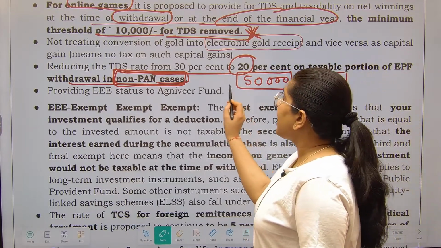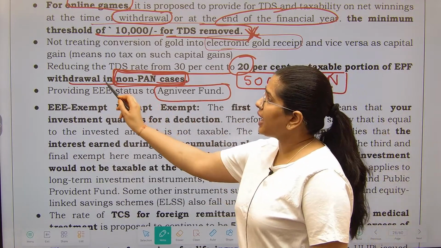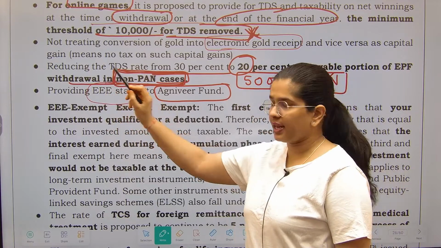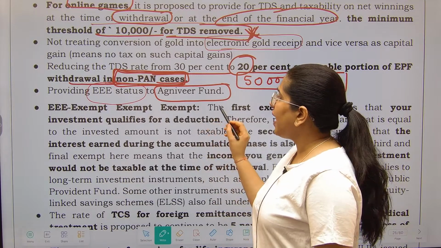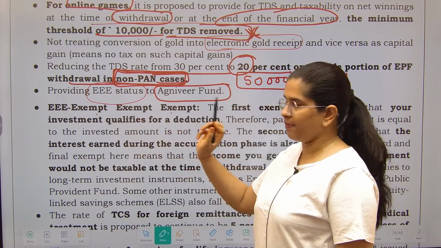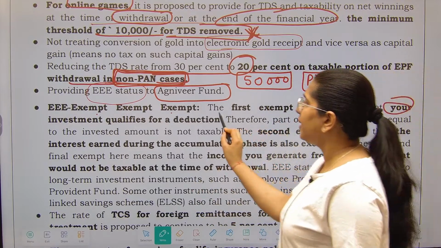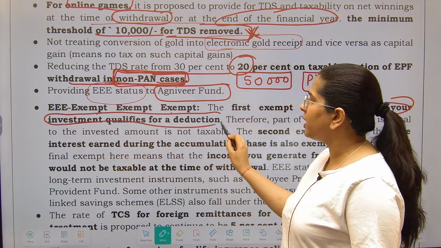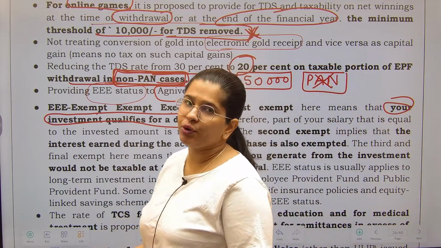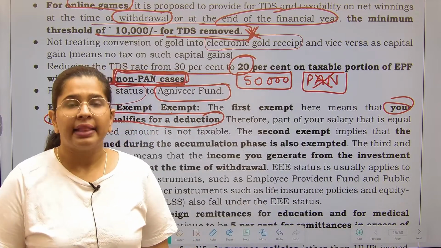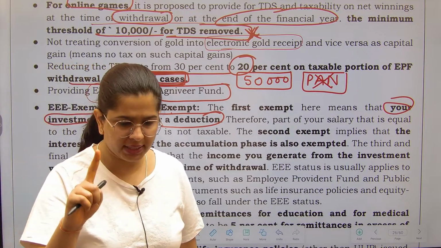Right now there has been an Agniveer fund that has been formulated. This fund has been given EEE status. What is this EEE status? First of all, exempt, exempt, exempt. First exempt means your investment will qualify for a deduction. When you are making any contribution to the Agniveer fund, that will not be chargeable to tax. This is the number one exemption.